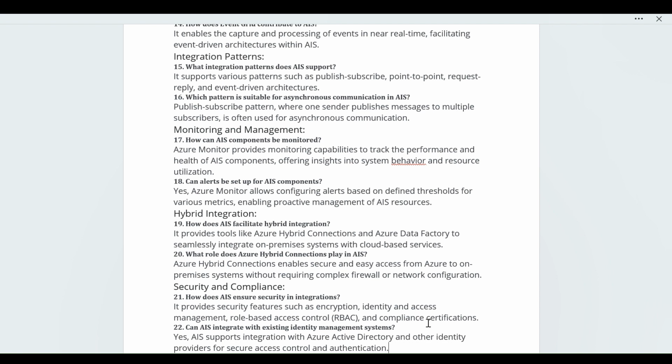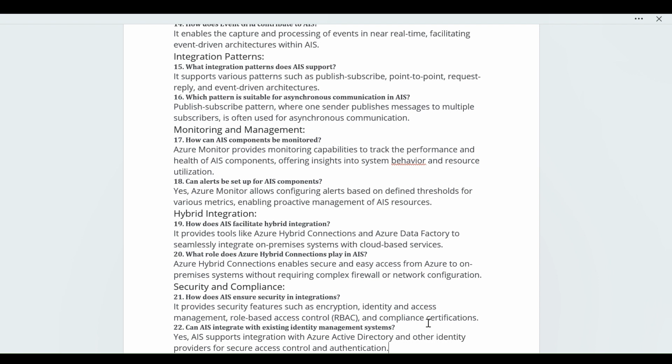Again, a question in security and compliance: how does AIS ensure security in integration? It provides security features such as encryption and identity and access management. You are creating your storage, your container, so who can access it? There is identity access management, on which we provide the role, read or write. Then we have role-based access control, compliance and certification. We have Azure Active Directory, like who can access this application, these services. Based on that user ID we add, that person will get access.